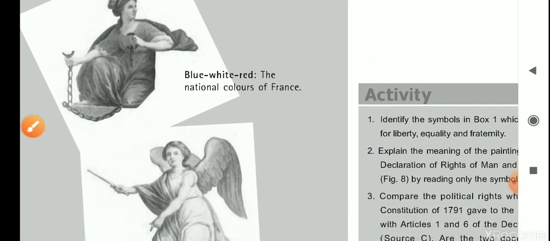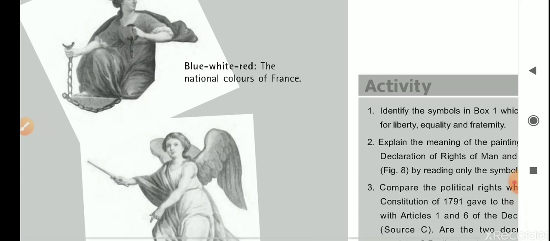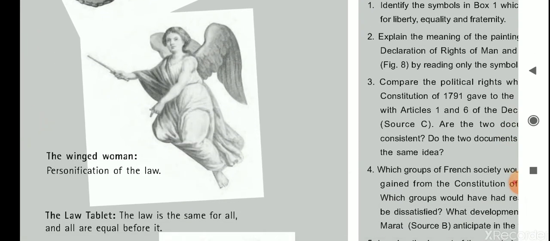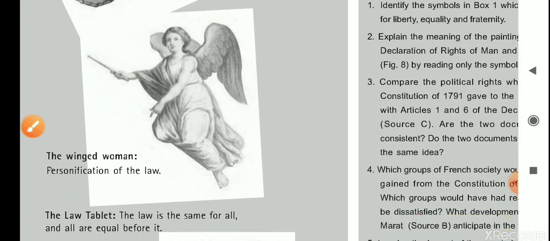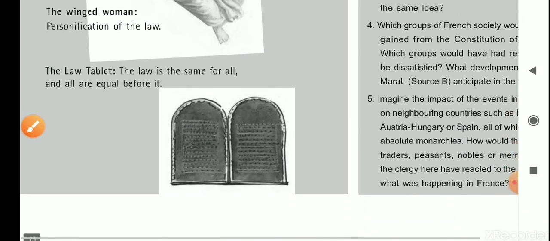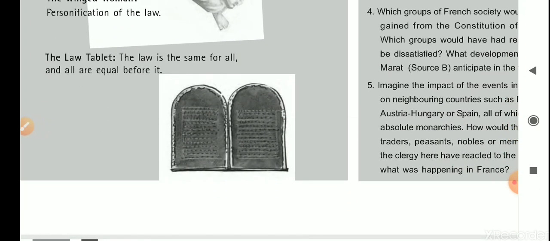Again, blue, white, red, the national colors of France. Then the winged woman, personification of the law. This woman represents the law, and in her hand is the scepter, which means royal power. Now royal power is in the hand of law. And the law tablet is where the laws are mentioned.